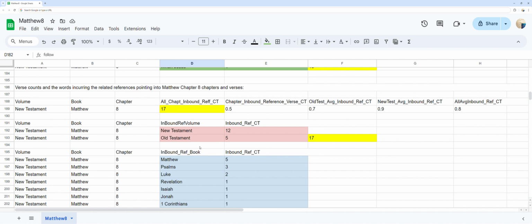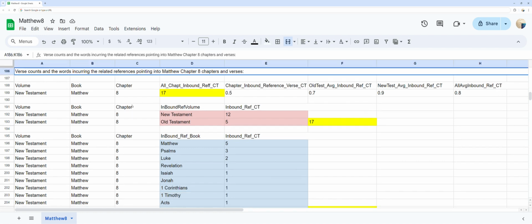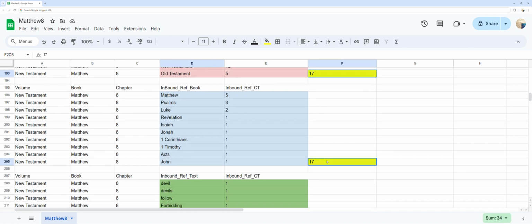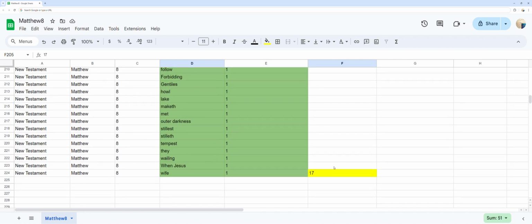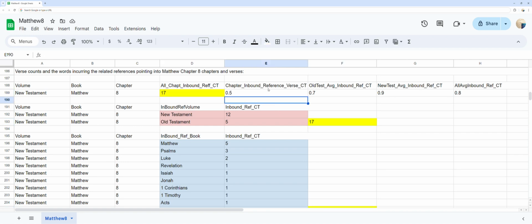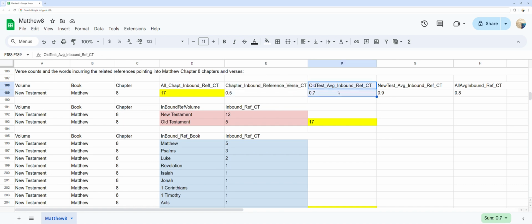Verse counts and the words incurring the related references pointing into Matthew chapter 8 verses. You can see in yellow the total inbound related references pointing into Matthew chapter 8 at 17 references, as well as the counts per each verse in Matthew chapter 8 and the average inbound reference per verse at 0.5 per verse. As well, you can see the per verse rates for the average Old Testament, New Testament, and both to the right for comparison.